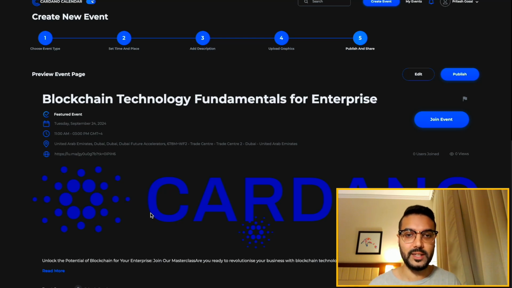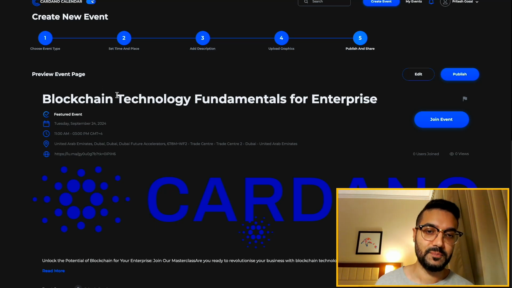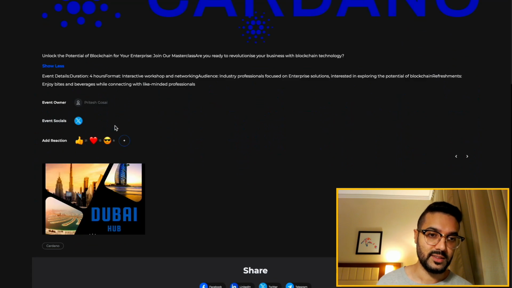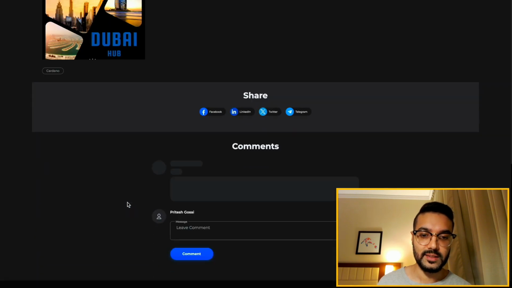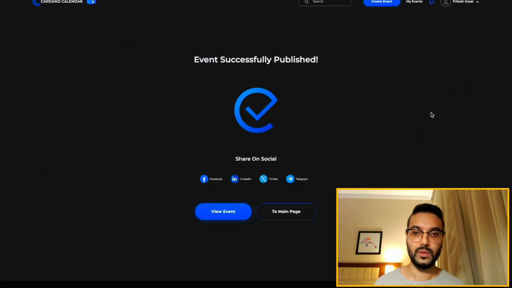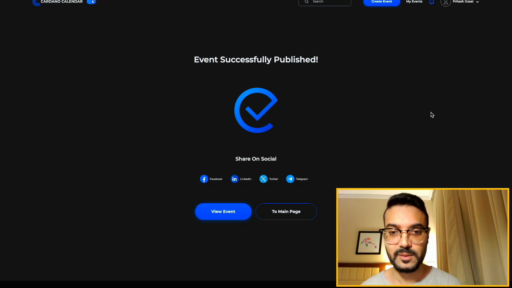So this is the final page we'll see before the event is published. It gives us the title, the date, the time, the website link, the description. As we can see here, it'll show us an example of the reactions, the comments as well. So everything here looks good. Let's go ahead and click on publish. All right, and the event successfully published.